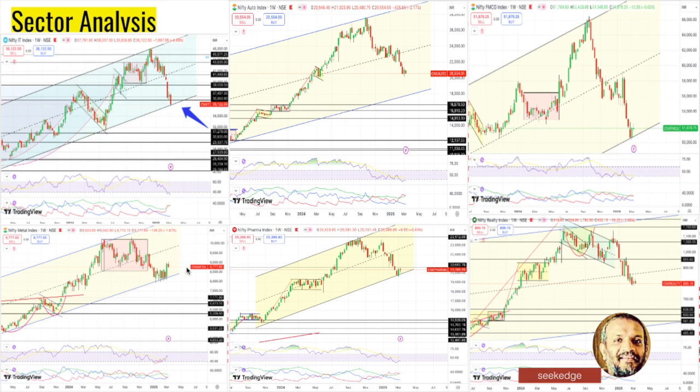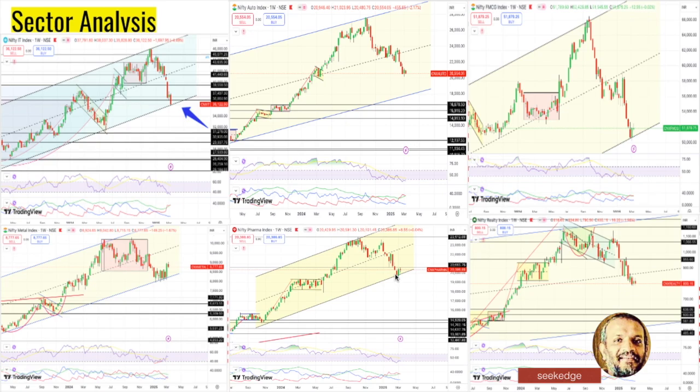Here come the momentum and trend indicators. Metal was consolidating, found a bottom somewhere at the parallel channel, and then was bouncing up but facing some hurdles. But as we know, it's the only sector that's not bad. Metal is sideways at least, in those real zones. The auto sector has a lot more space to fall, towards the 18,000 levels, to the bottom of the parallel channel. Momentum and trend indicators are both bearish.